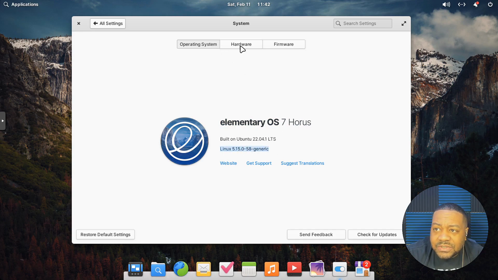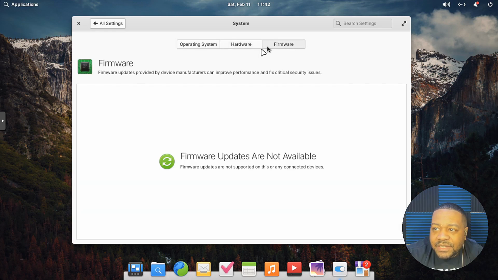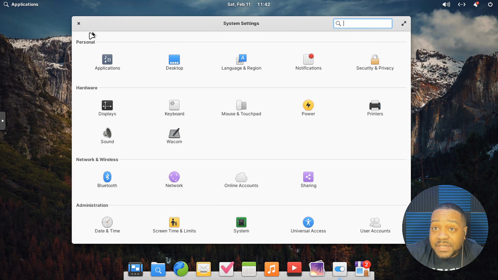And then you can also go through and check out your hardware, what's on the actual system. I got 8 gigabytes of memory, it's a virtual machine. And then your firmware updates, so you can do firmware updates here as well. Going back to the operating system tab, you can go to the website, get started, suggest translation, send feedback, check for updates, all that stuff from here. Now I'm not going to check for the updates there.